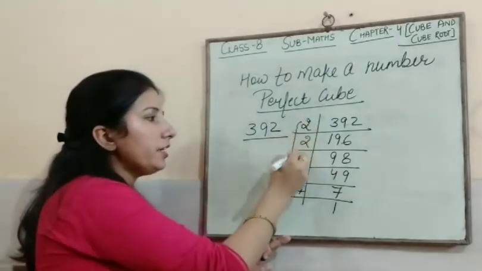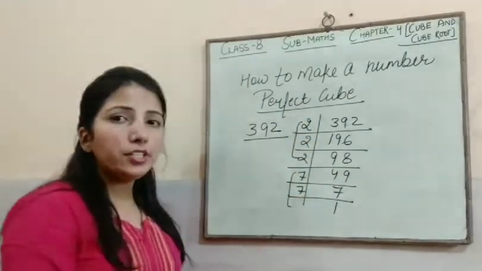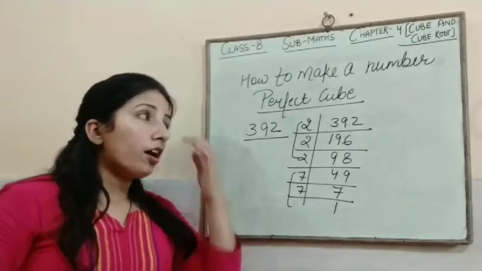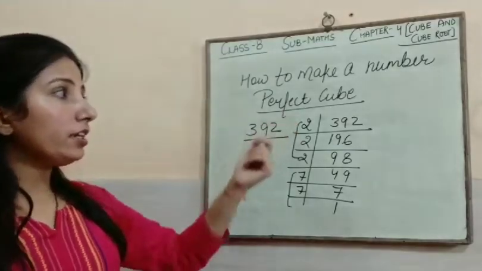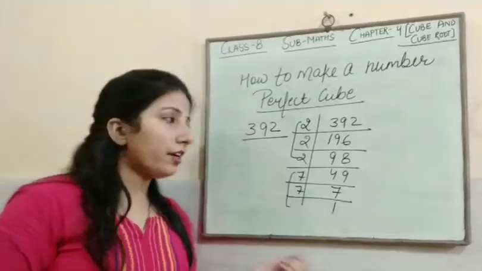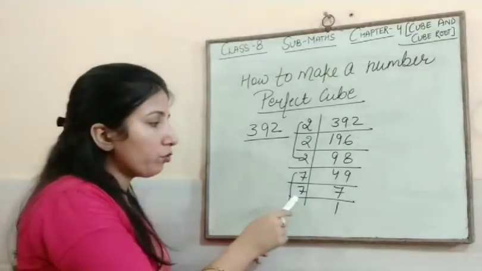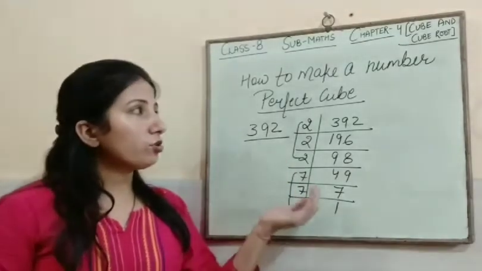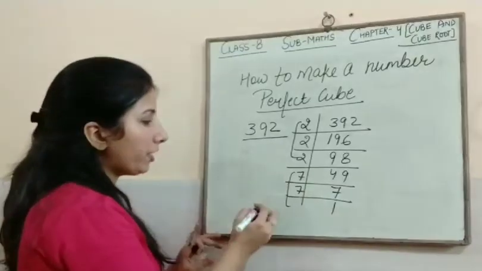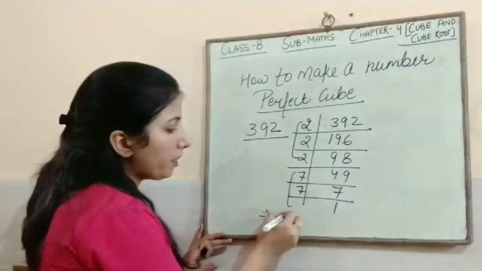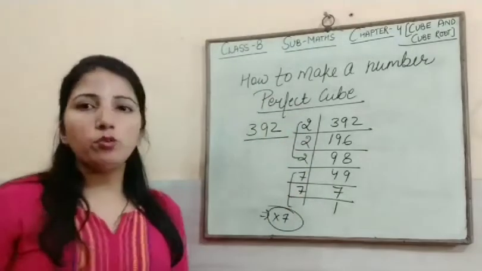So 2 is 3 times, but 7 is not 3 times, it's 2 times. So हमें perfect cube बनाने के लिए इसको किस नंबर से मल्टीप्लाई करना है? हमें कितना 7 चाहिए, 1 टाइम, so we will multiply this number by 7. So by multiplying 7, this will be converted into perfect cube.